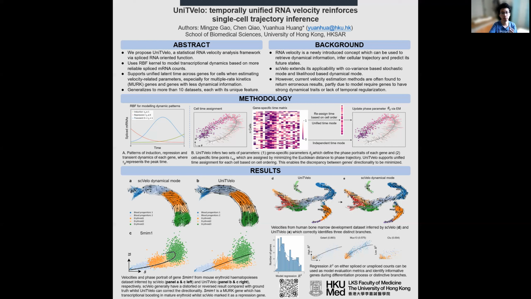For the parameter inference part, we have two sets of parameters. One is the gene-specific parameter theta, which defines the phase portraits of each gene. And we have cell-specific time points t, which are assigned by minimizing the Euclidean distance to the phase portrait trajectory. We could infer this kind of trajectory for each different gene. So we have a unified time mode, which enables the discrepancy between genes' directionality to be minimized.